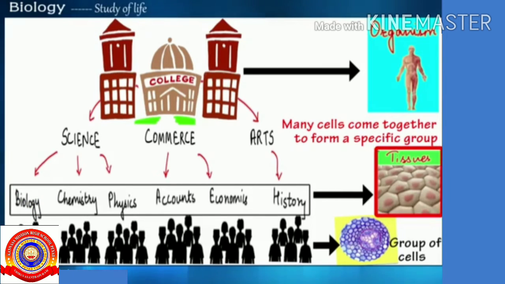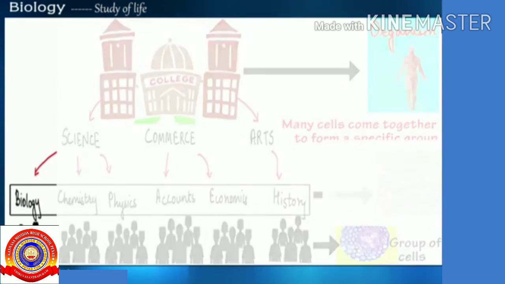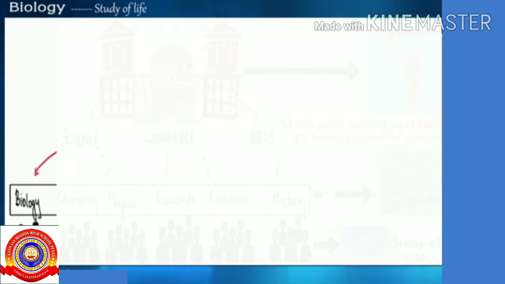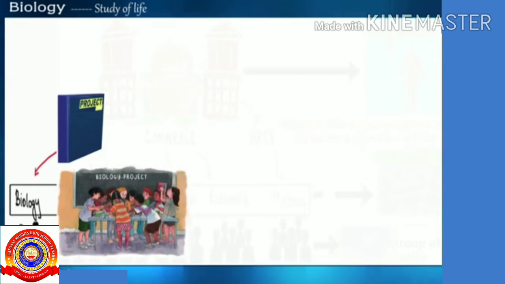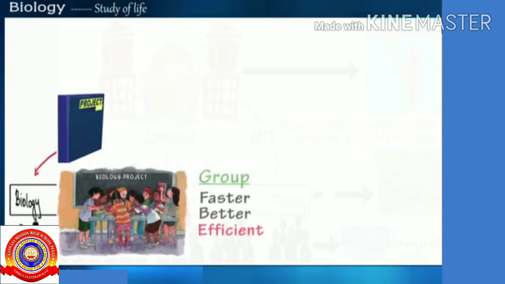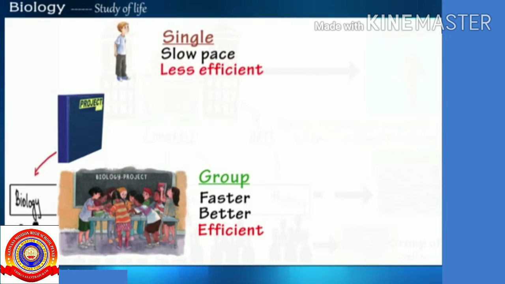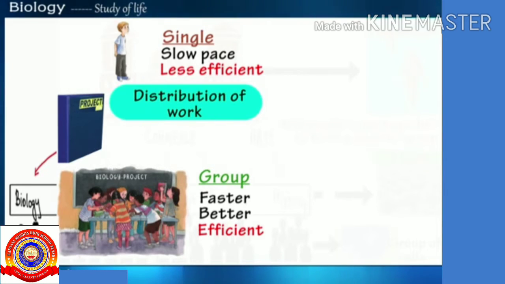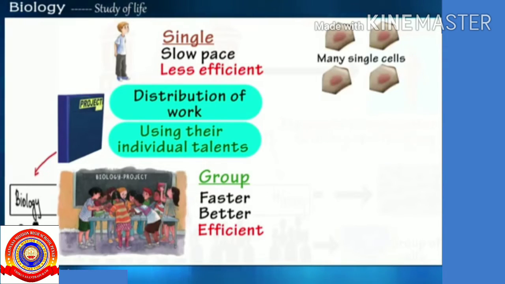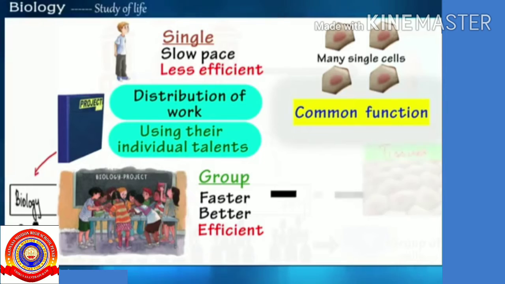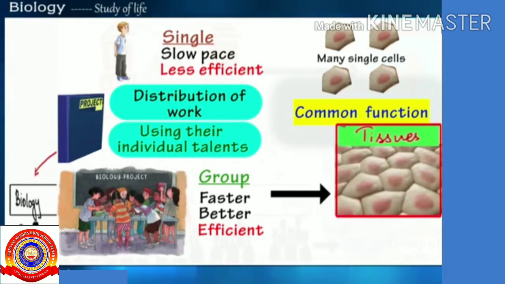Why do they do this? Imagine the class of biology students is given a project to be completed. A group of students will be able to complete the project much faster and better than a single student. This group of students will be able to do so by dividing the project work among themselves to finish it faster and using their individual talents to make the project better. Similarly, many cells with similar function come together to form a group called tissues, which will perform that common function